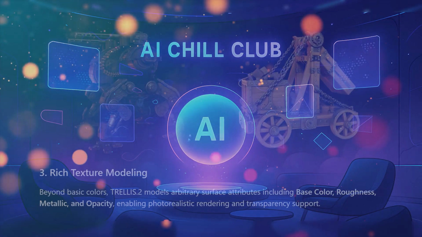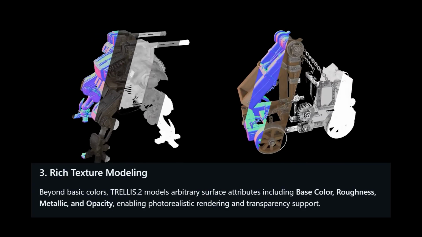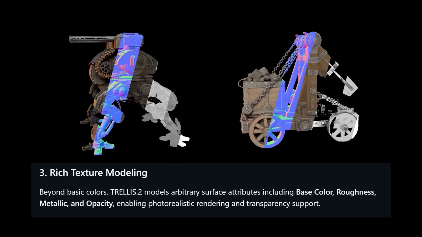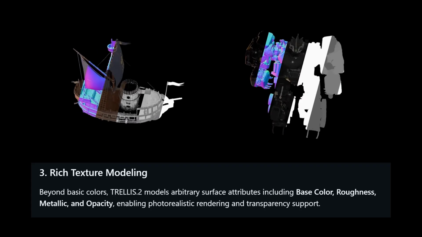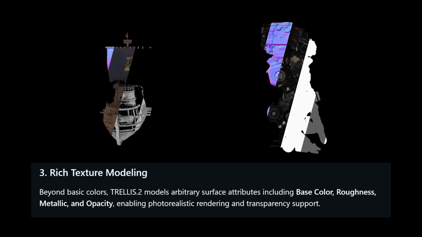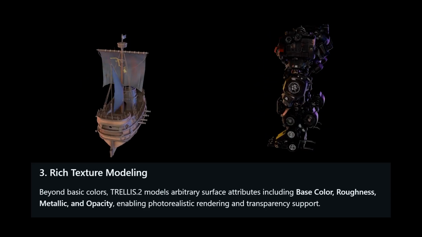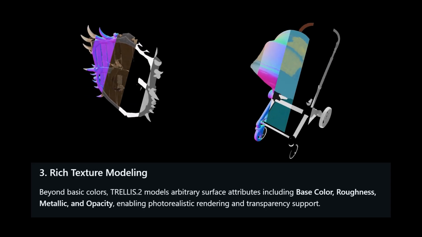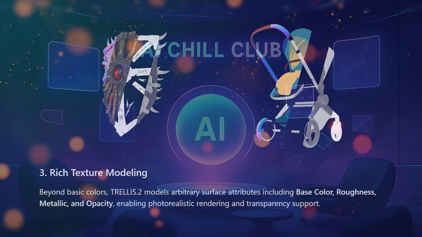Third, materials. They list specific properties they want to model: base color, roughness, metallic, opacity. That sounds technical, but the payoff is simple. You can relight the object and it still behaves like a real object. If it's glossy, it catches highlights. If it's matte, it stays soft. If it's partially transparent, it reacts more like glass or plastic. This is where 3D from image becomes more than a novelty. It becomes something you can drop into a scene and actually render.